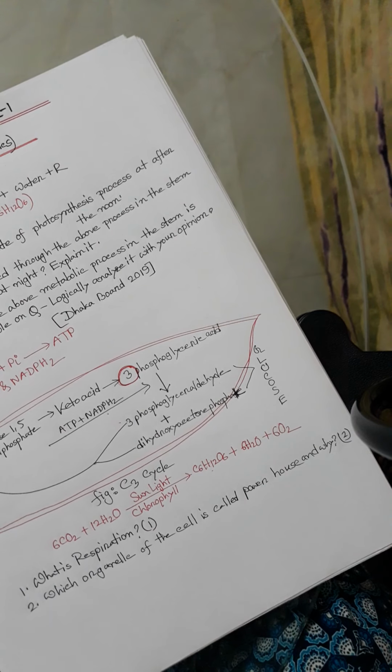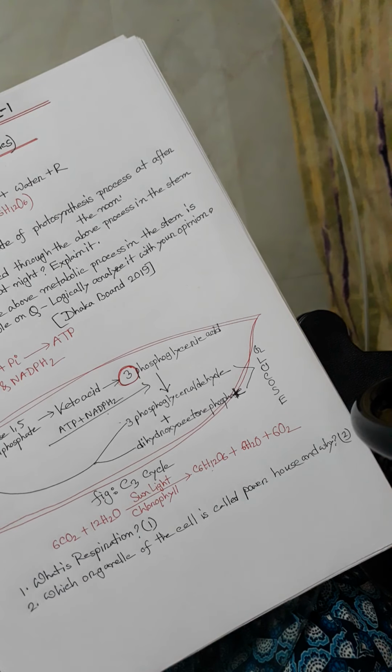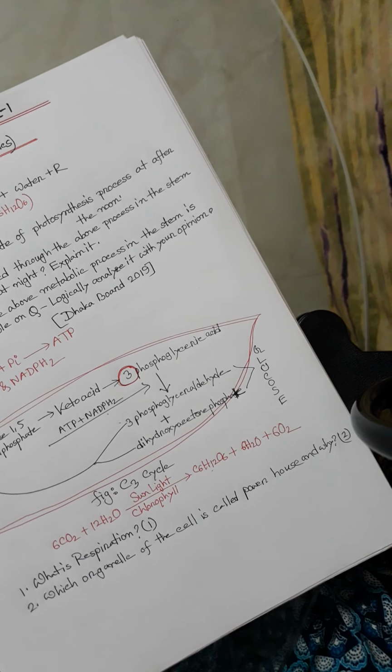Mitochondria is called the powerhouse of a cell because glycolysis, the Krebs cycle and electron transport system, that means ETS, all occur in mitochondria. That is, all the processes of energy production take place in mitochondria. With the energy produced by mitochondria, organisms perform all their physiological and biological activities. So mitochondria is called the powerhouse of the cell.